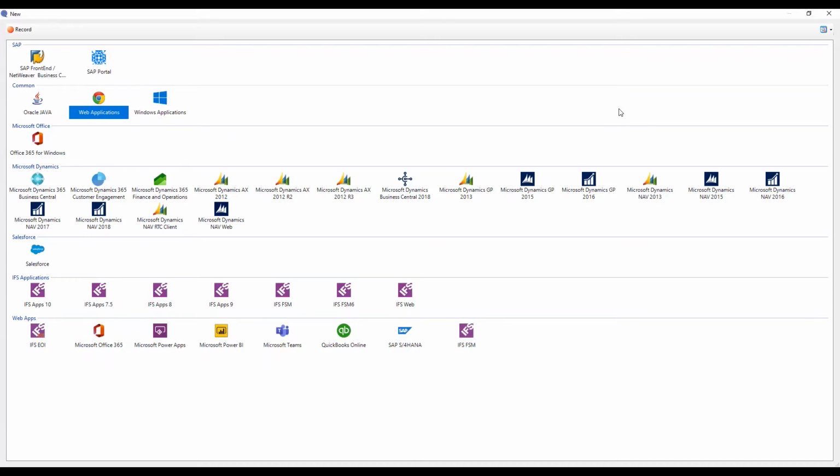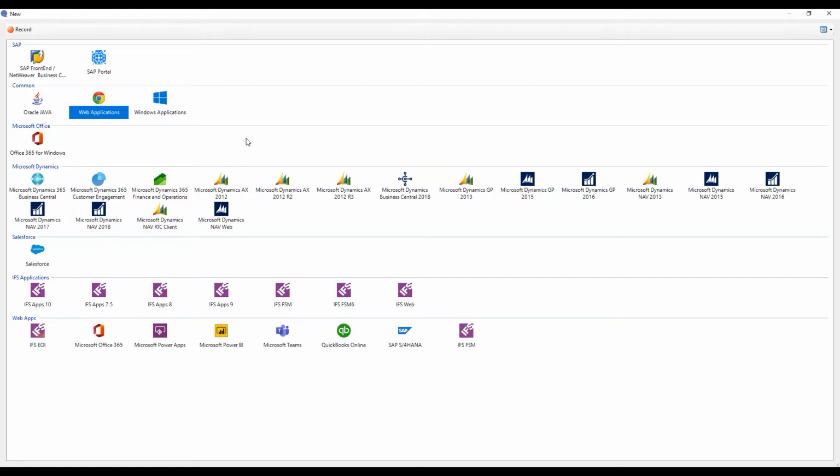So we have connectors for the entire Dynamics 365, but we also have a cross-platform application. So if you have a process that takes you from one of the applications within Dynamics and then to a Office application, that goes for both on-prem and web versions, into any Power Platform application you have, because we support the entire Power Platform. We support Teams, and we even support customized web applications and Windows applications. So I would say about 95% chance of any process that you have internally, we are able to capture if they are outside of your Dynamics 365.